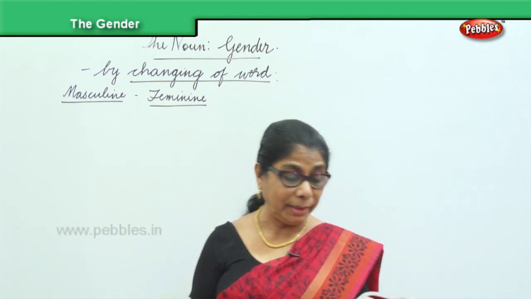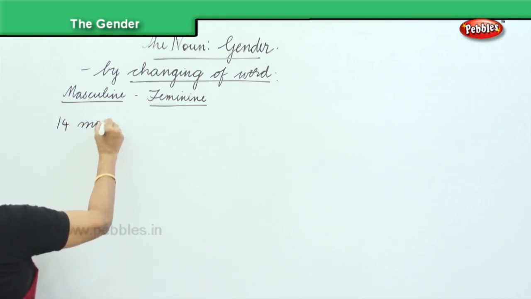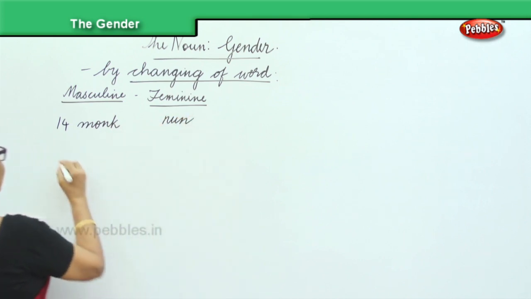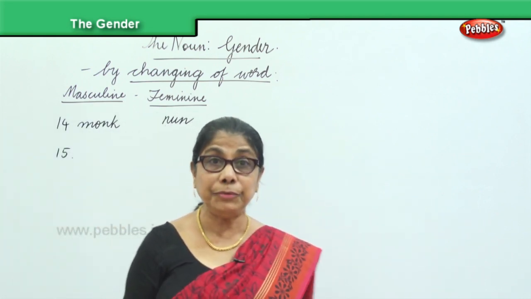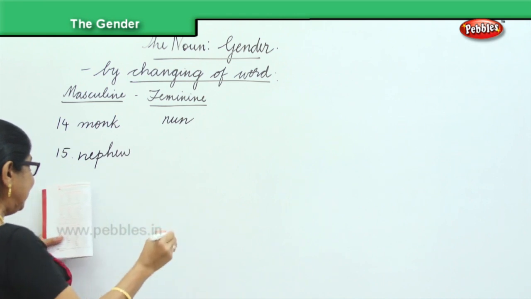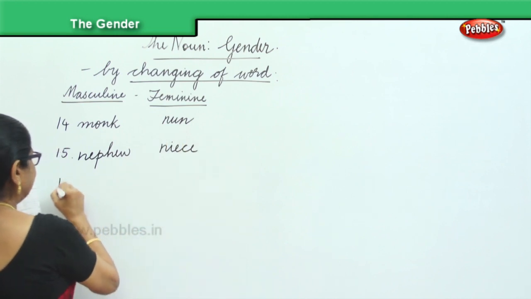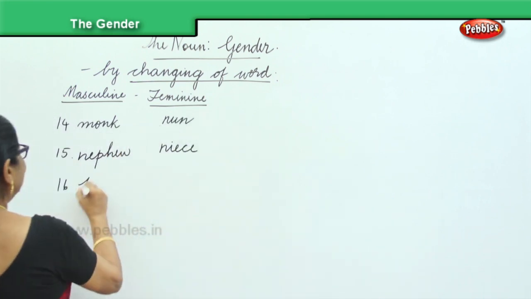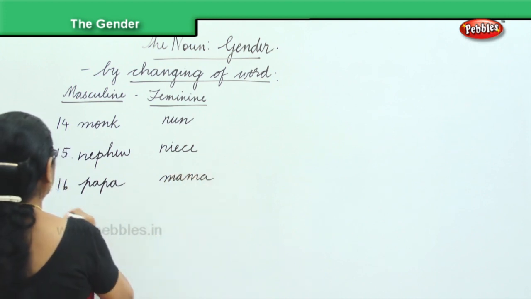Next, we did man, woman. Now we have monk, nun. It's a monk in the monastery. Then you say, that's a nun in the monastery. They live in the cloistered monastery. Then you have nephew, and then you will say niece. Then we have papa, mama. Complete change. Okay, that's what we are looking at.